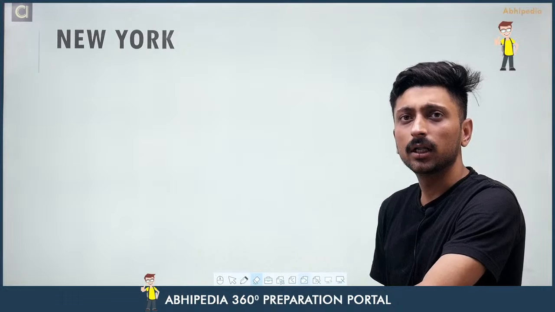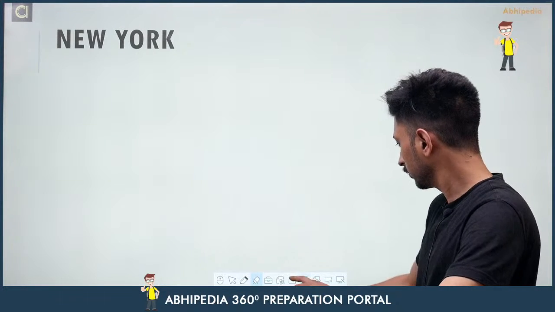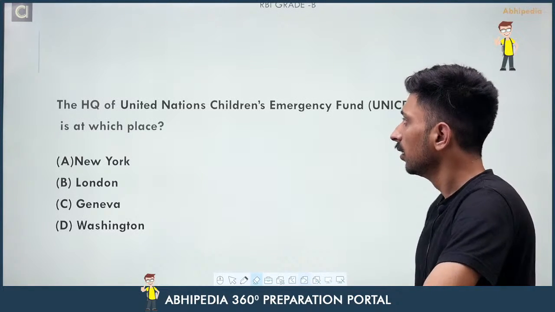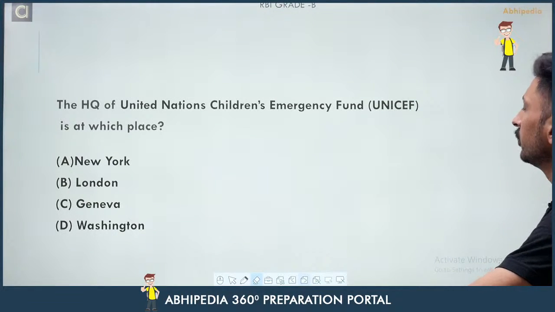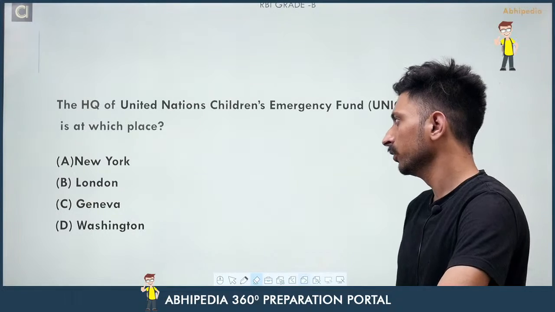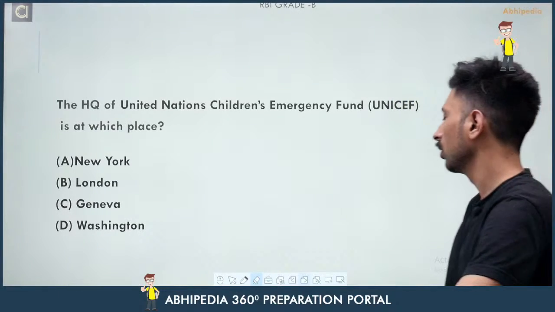Now come to the next question. The headquarters of the United Nations Children's Emergency Fund, that is UNICEF, is at which place? Either it is at New York, London, Geneva or Washington.